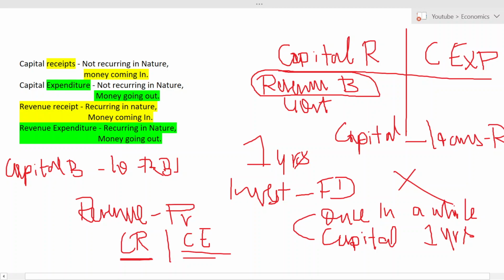I'm really sorry for this bad handwriting. Loan taken from RBI. So today or tomorrow the government has to return the money to RBI, right? So now it is an expense for the government, so it will be in the capital budget. I will give you more examples after finishing the explanation of these small topics, and I will also tell you the tricks to remember this. I hope you got this point now.